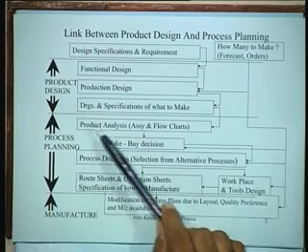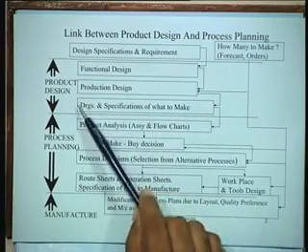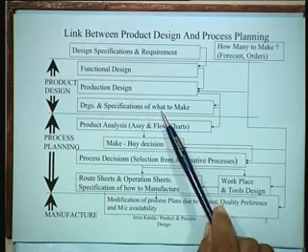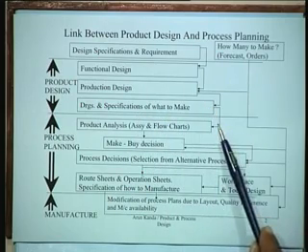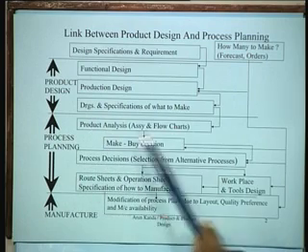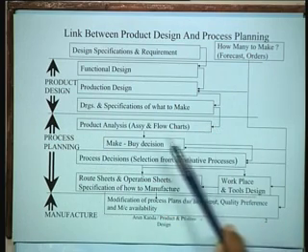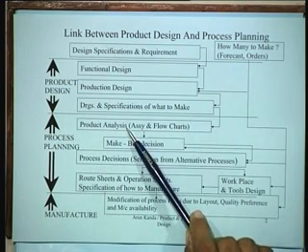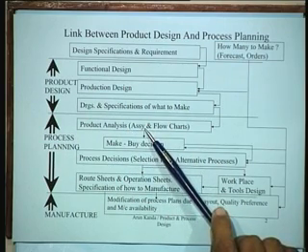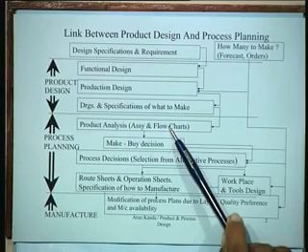Once the product design is made, which is in the form of design specifications, drawings and specifications of what to make, the next general phase is what we call process planning. And in process planning we are generally concerned with, number one, an activity known as product analysis, which is actually summarized by the development of assembly charts and flow charts.